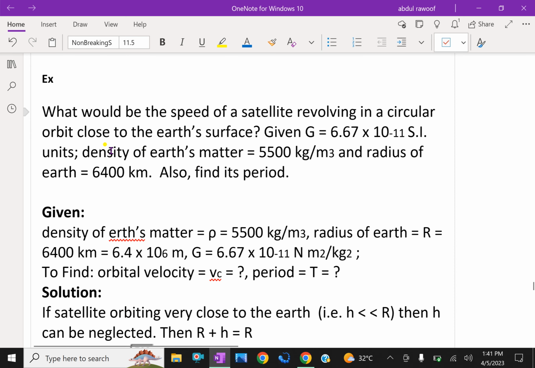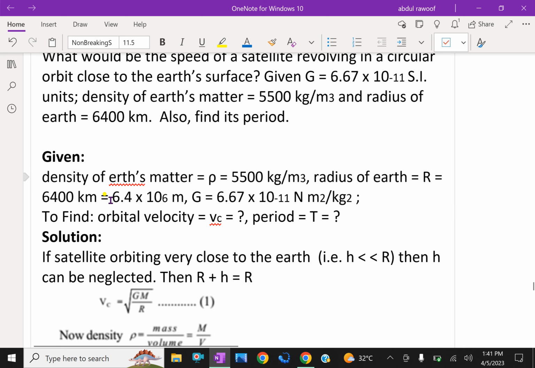One more example. What would be the speed of a satellite revolving in a circular orbit close to the Earth's surface? Given G equals 6.67 into 10 raised to minus 11, the density of the Earth is 5,500 kg per meter cube, and the radius of the Earth is 6,400 kilometer, and also find its period. Now, the density of the matter is rho equal to 5,500 kg per meter cube. The radius R is 6,400 kilometer, which we convert to 6.4 into 10 power 6 meter. G is given.